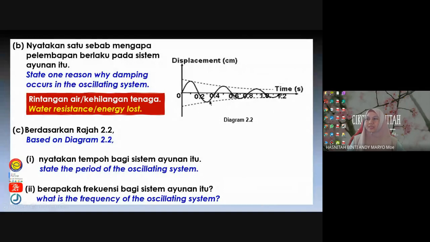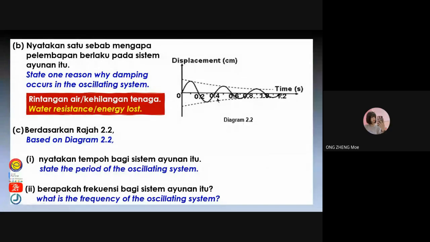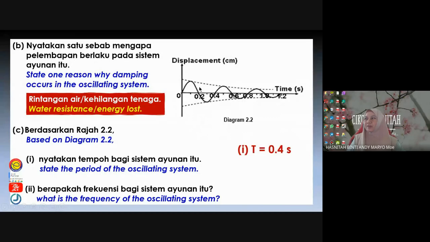So based on this diagram, state the period of the oscillating system. So can you see the period? What is it, students? The period, 0.4 seconds. Yes, the period is 0.4 second, the time to produce one complete oscillation, 0.4 second.